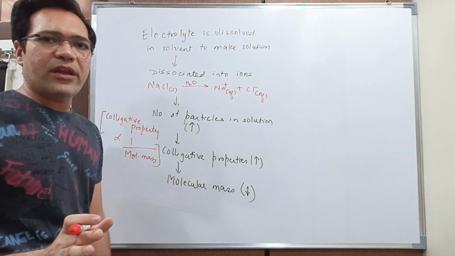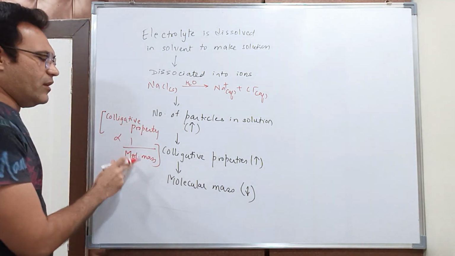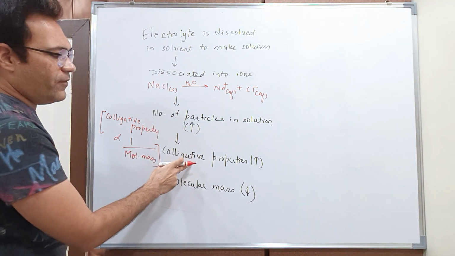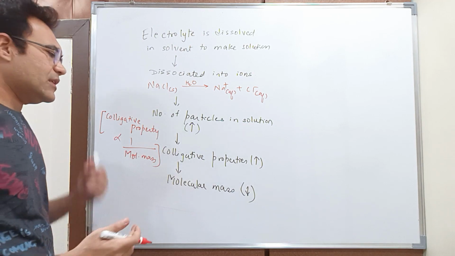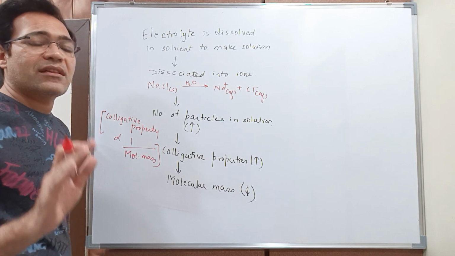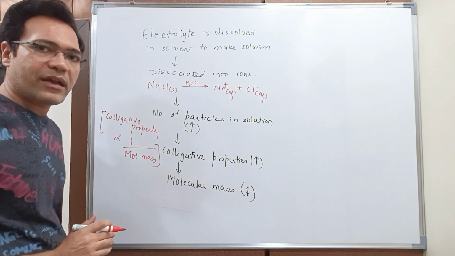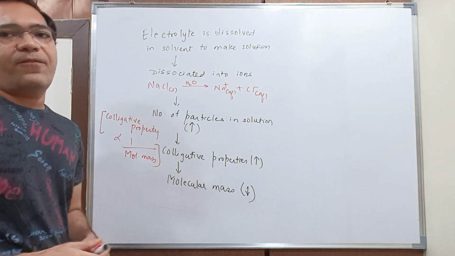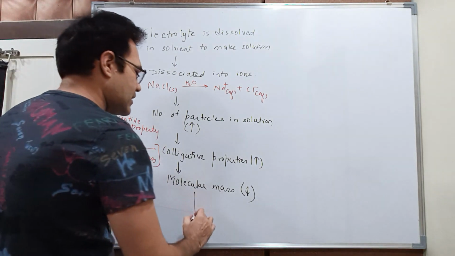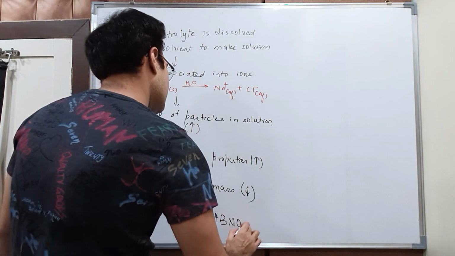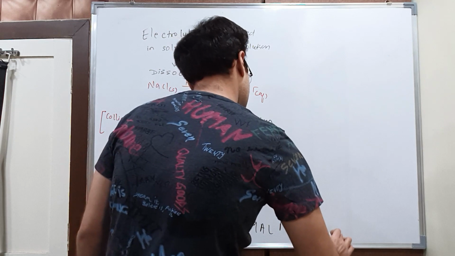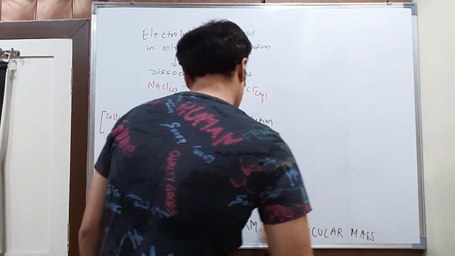It means that due to dissociation, if colligative property is increased, then the molecular mass that we calculate from that particular colligative property will be less than the actual molecular mass, correct? And such a defective molecular mass which is not correct is known as abnormal molecular mass. Correct?